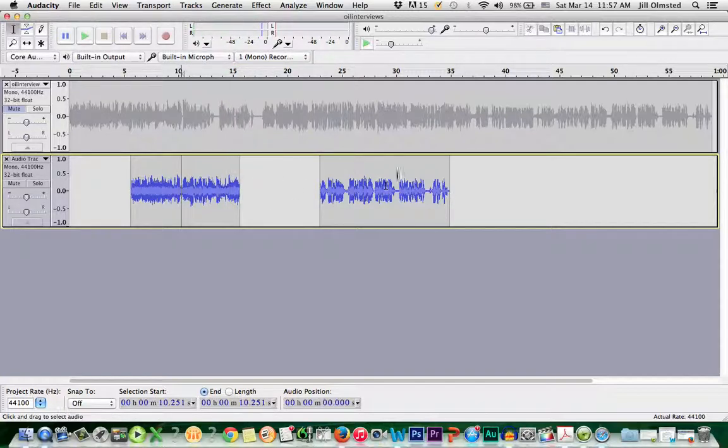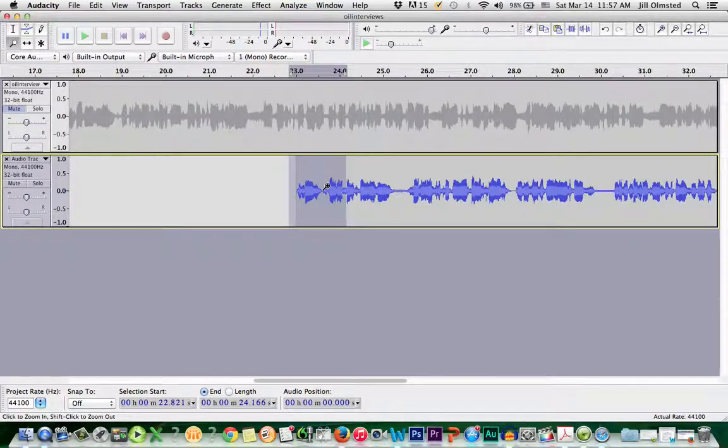Now let's clean up this. To save him. Stay away from... Okay, so right here is where we want to highlight. We want to use the zoom tool. Now let's hit the selector tool.